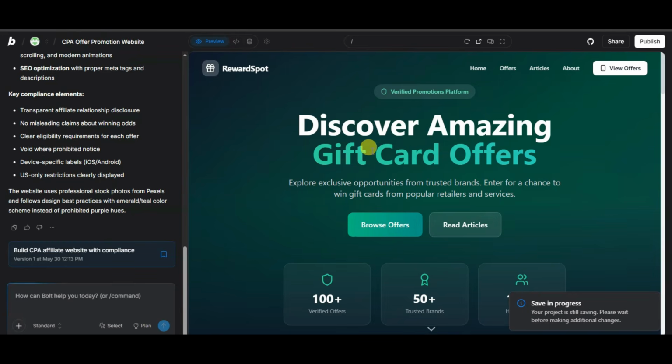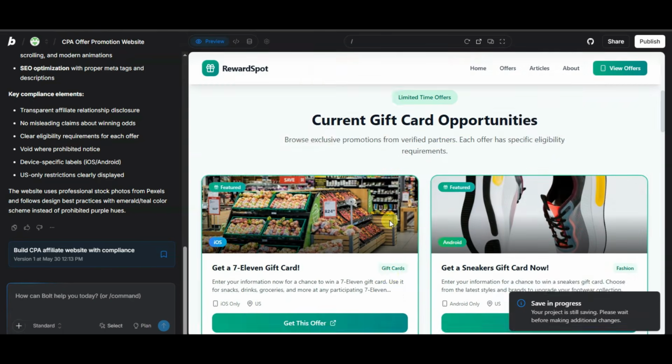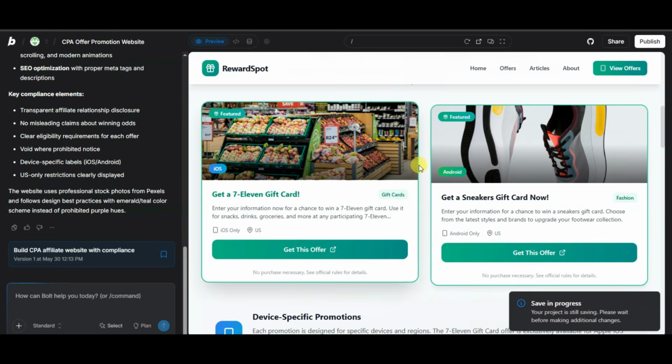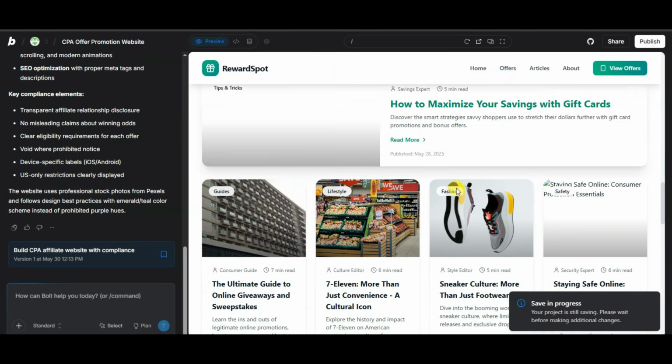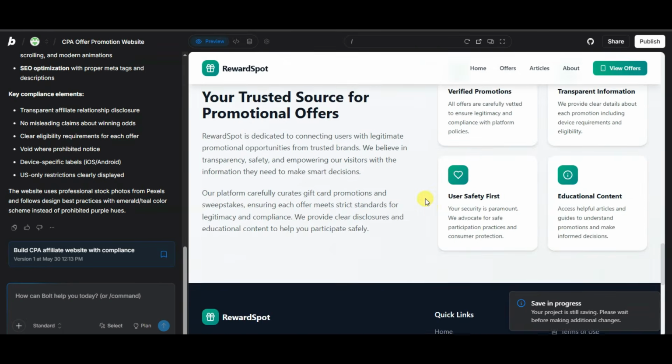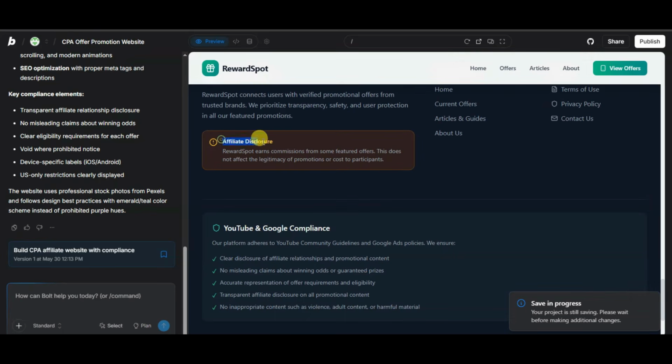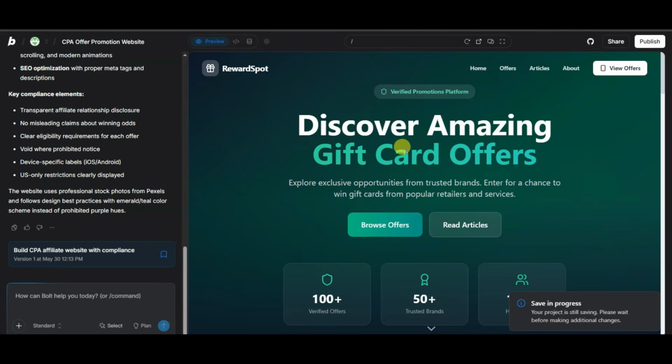Guys, you can see this AI platform has built a great landing page. This AI platform has inserted CPA offers link on this button. Here you can see affiliate disclosure. Now in next step what you will have to do is you will have to publish this website.